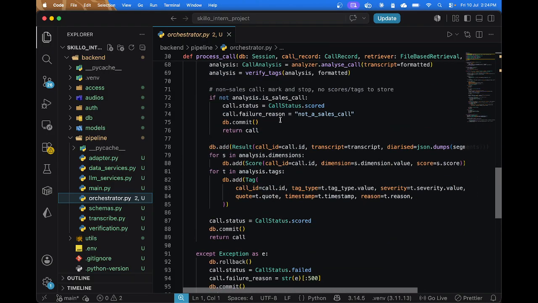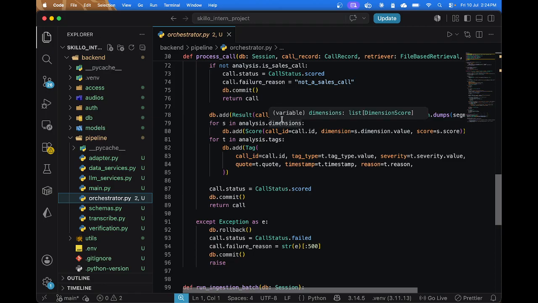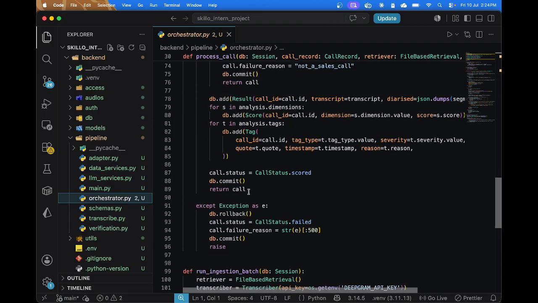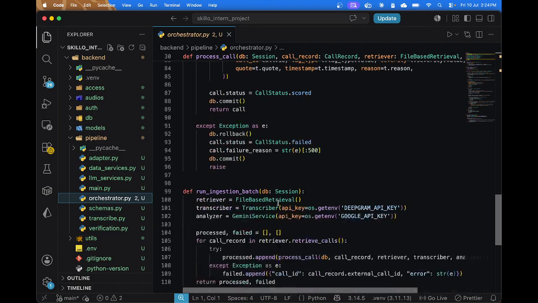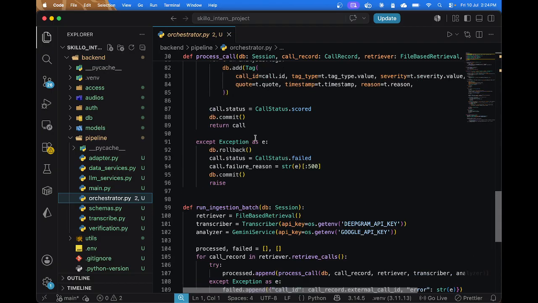Because we are making too many database operations, everything goes in a commit. So if anything fails here, we simply roll back and provide another status and update the database accordingly. So this was the main pipeline core, the main pipeline that does the operation of ingesting, transcribing, and analysis and providing the data. It uses all other helper files.